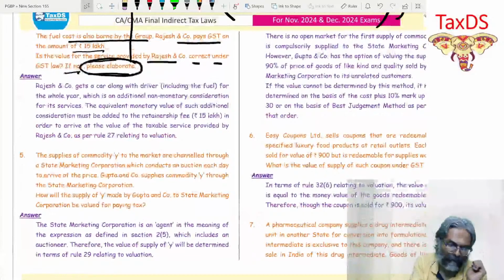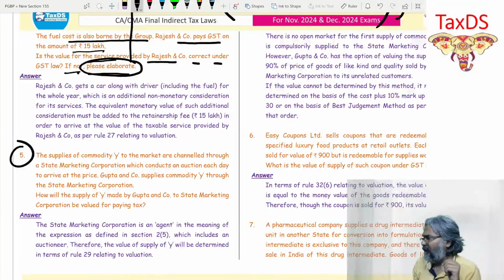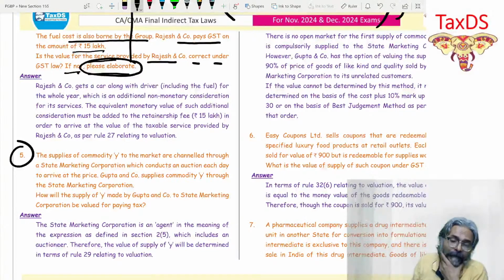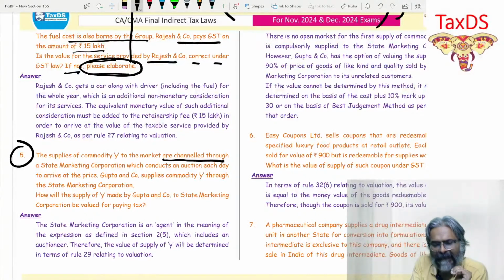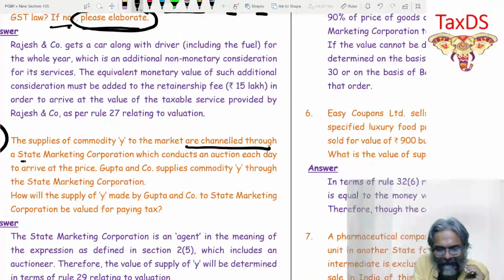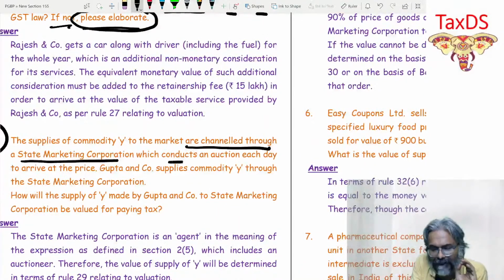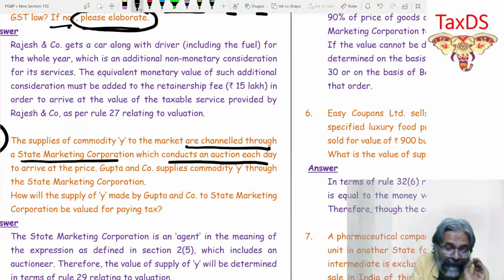Come to point number 5, students. Over here, if you see, the supplies of commodity Y to the market are channeled through the State Marketing Corporation, which conducts an auction each day at the price.